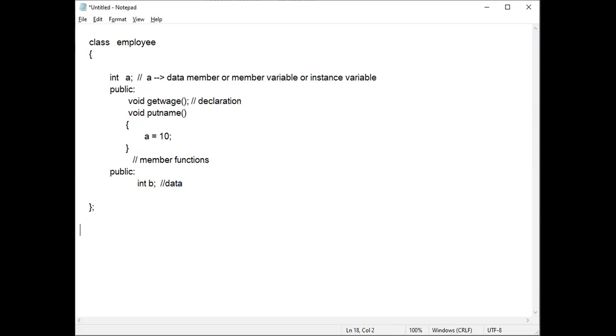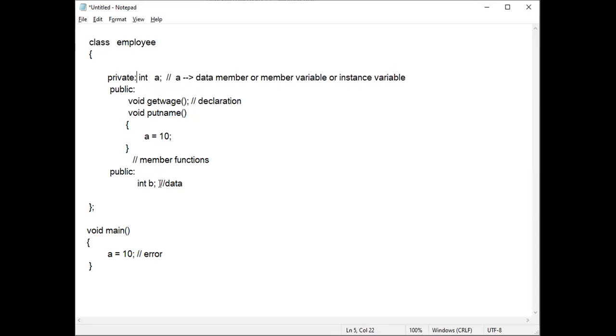The meaning of that is, whichever variables you have made public can be accessed outside the class also, that is, in the main function or in some other function. So if I write a = 10 at this line, we'll get an error, because a is treated as private. If you don't write anything also, it is private.